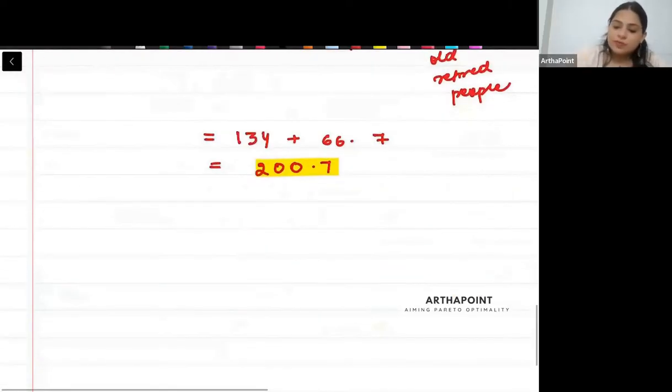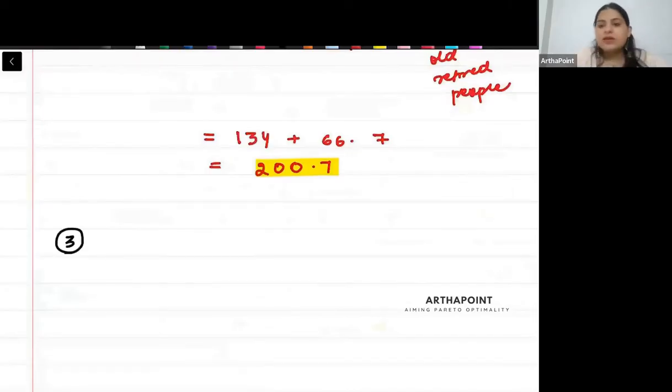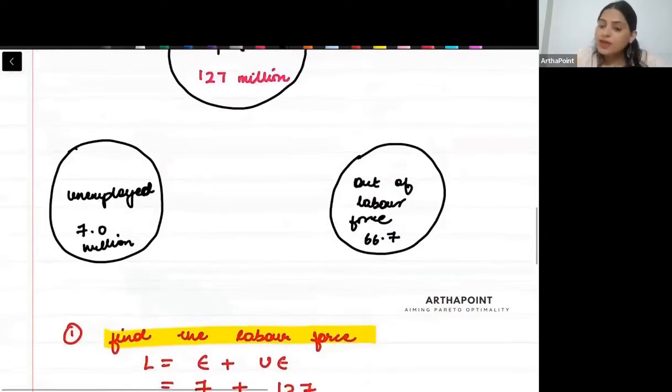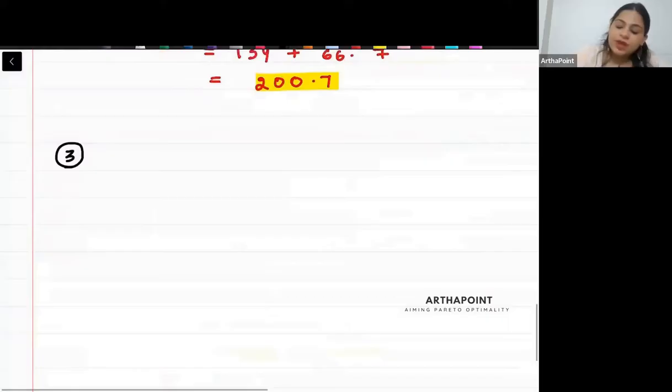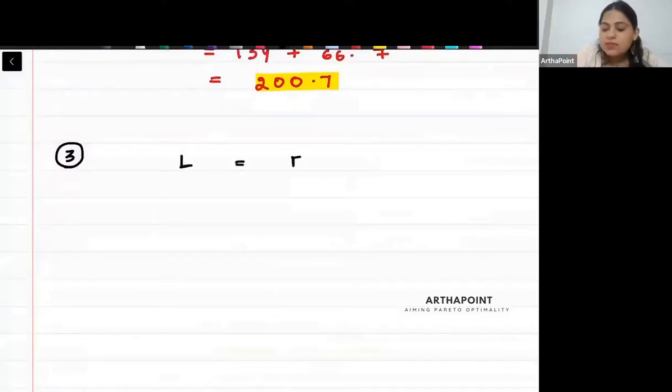Third thing. So beta, these kind of numericals can come in exam as a 5 marker. So you should be aware of these. Now just think about it. Beta, I am saying that labor force is employed plus unemployed.